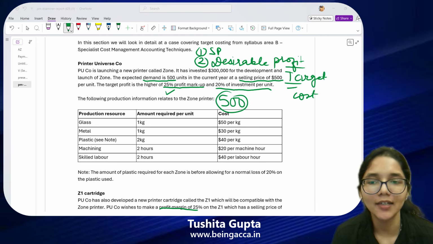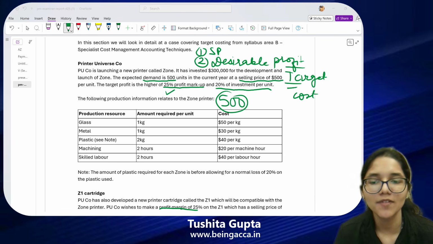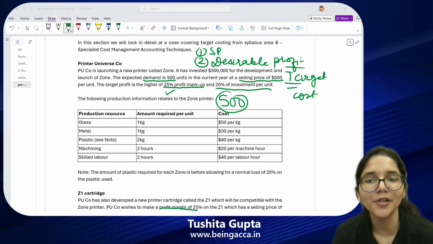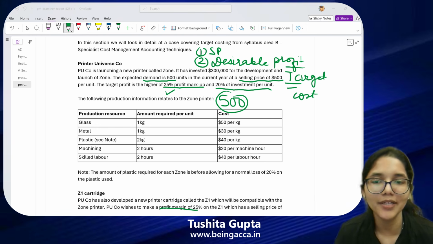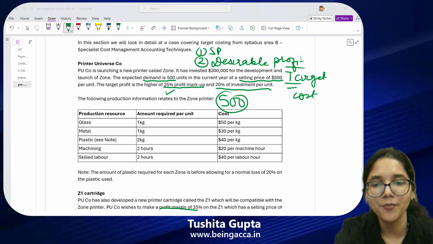Of which item do you calculate markup on? It's on the cost. And what about margin? Margin is always calculated on the selling price, absolutely. So here, because it says markup, I will be using my cost, isn't it? So 25% of the cost.